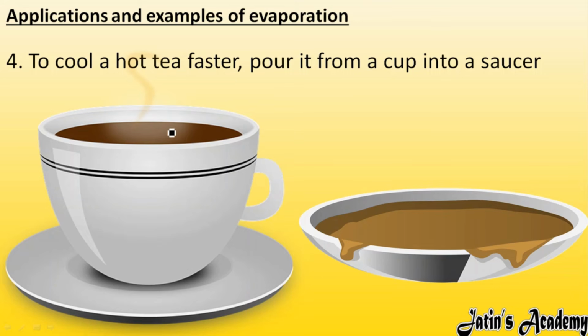Just put this tea from this cup to a saucer. A saucer is this kind of plate in which we just pour the tea so that it can cool faster. So how will it cool faster? As we know, by increasing the surface area, the evaporation rate also increases. So by increasing the surface area, the heat present inside this tea will evaporate faster, and by faster evaporation, this tea will get cooled fast.